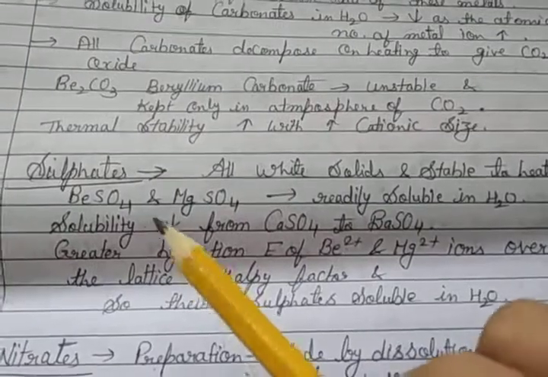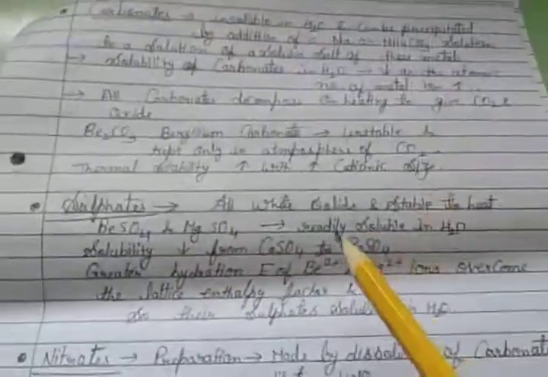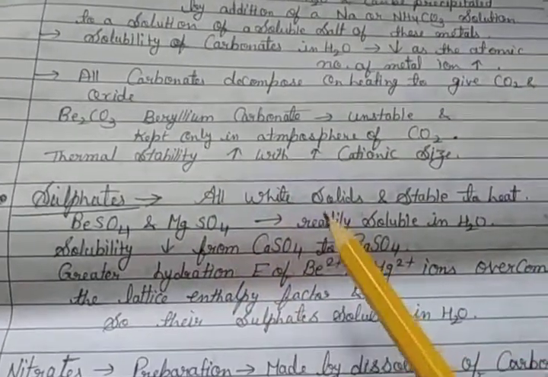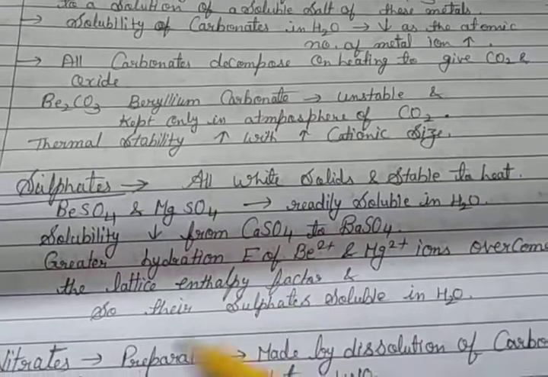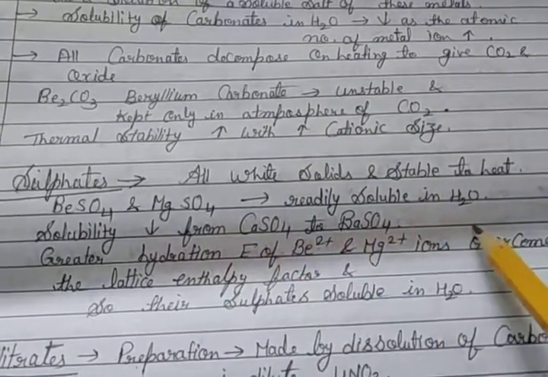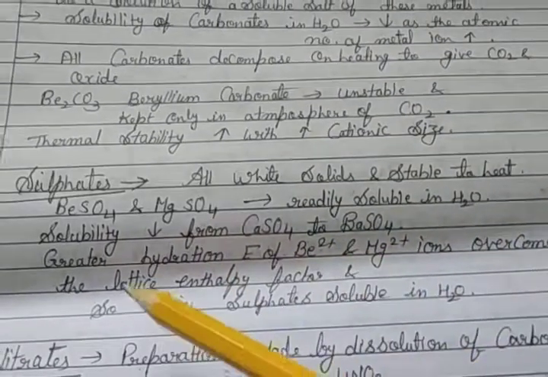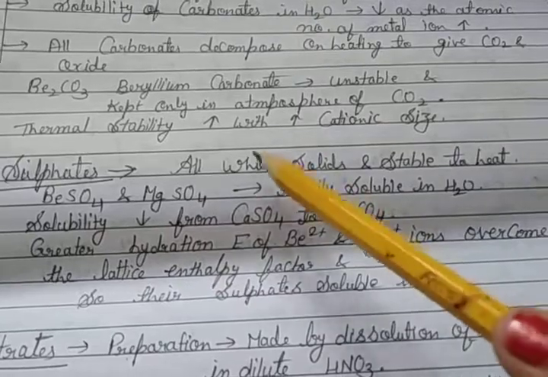Then the next salts are alkaline earth metal sulfates. All are white solids and stable to heat. Beryllium sulfate and magnesium sulfate are readily soluble in water, and then solubility decreases from calcium sulfate to barium sulfate. That means going up to down, size increases, so solubility decreases.